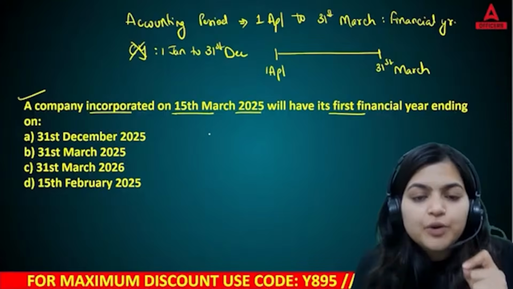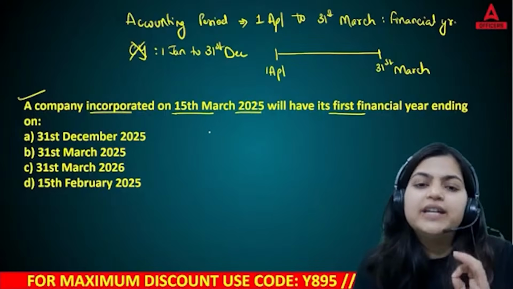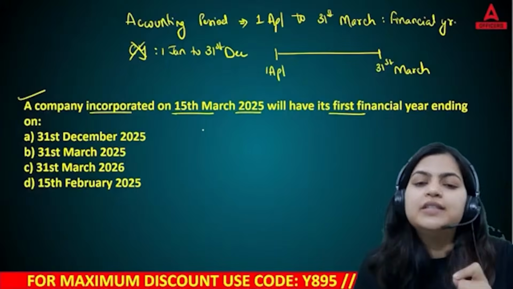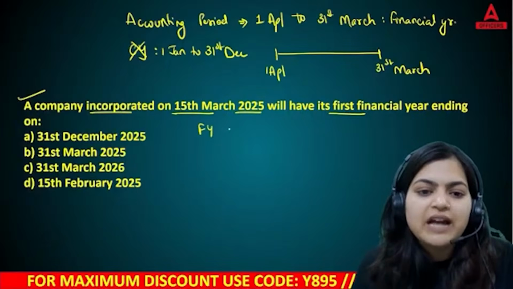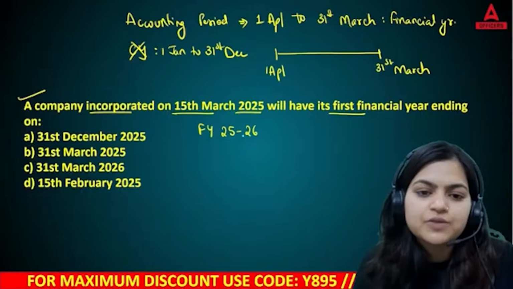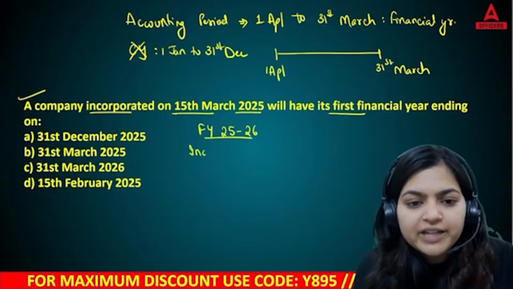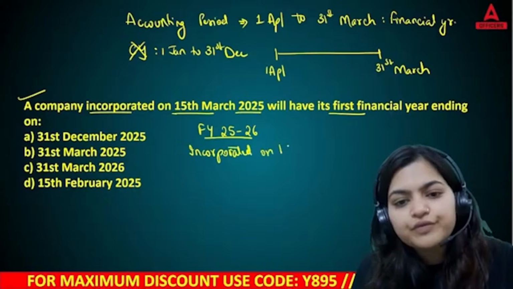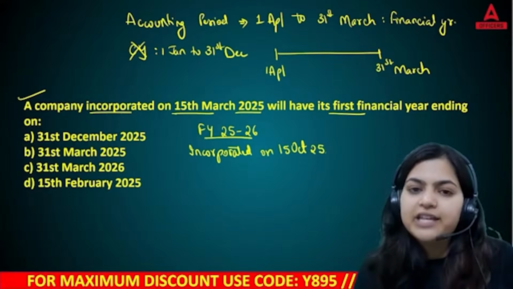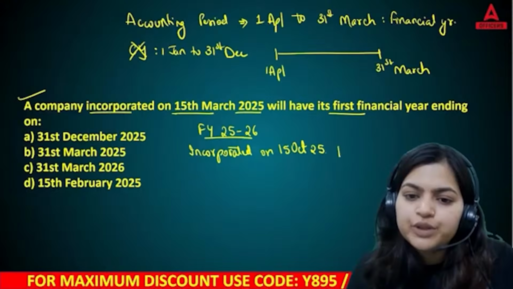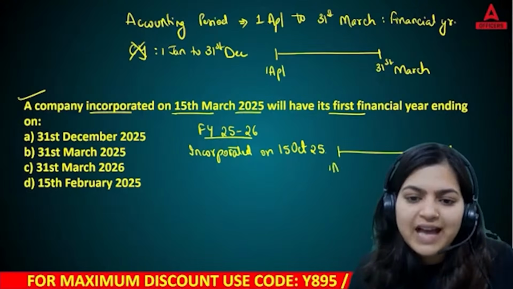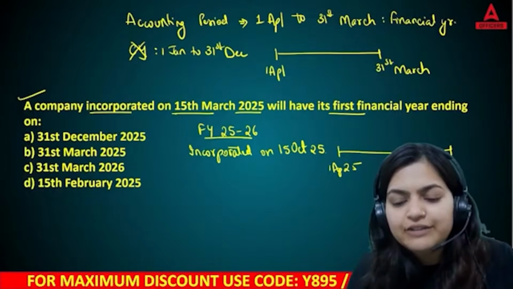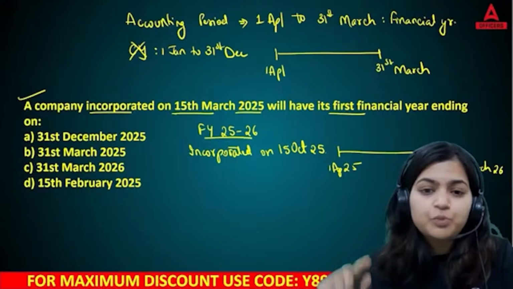But suppose this is your first financial year end. Suppose you incorporated in this year. Let's say this is your financial year 25-26. You incorporated, meaning you started your business on 15th October 25. Yes, this is your starting date. So, which financial year are you going to follow? Of course, 1st April 25 till 31st March 26. I hope this point is clear.